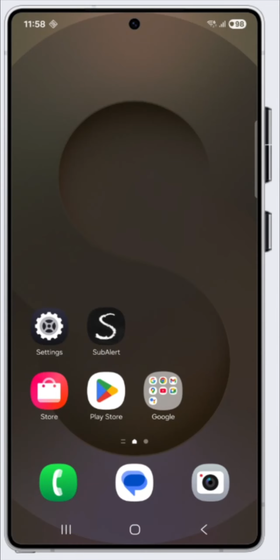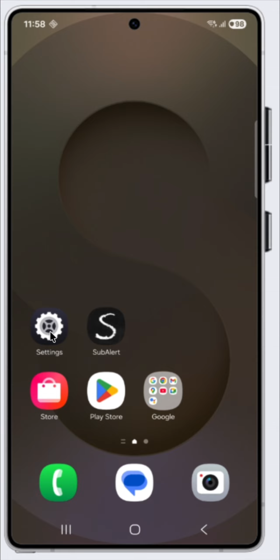All right, do you have a Samsung phone and you're trying to change the notification sound that plays when a SubAlert notification comes through? Then this video is for you. Okay, so unfortunately, unlike all other Android phones, Samsung by default hides the ability to customize the notification sound per app. I guess because they think it's too complicated to do for the average user or something like that. So first of all, we're going to turn that ability back on.